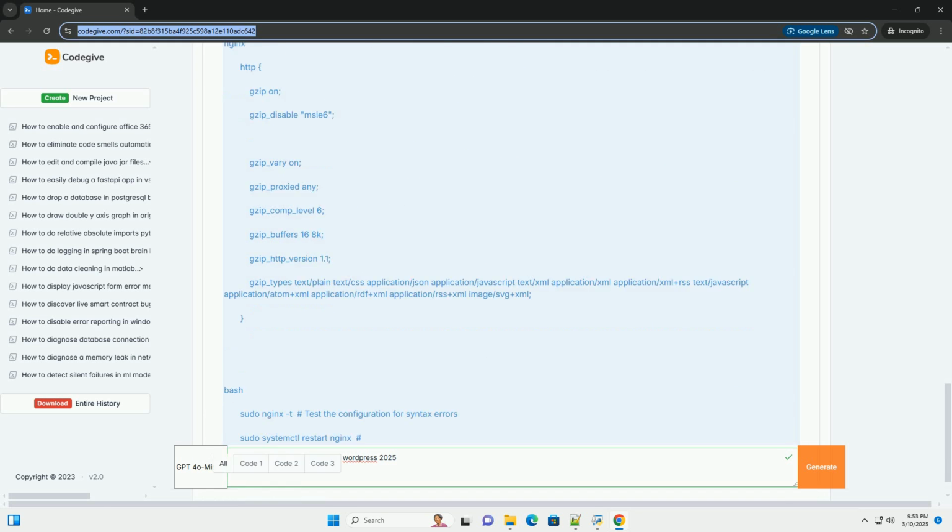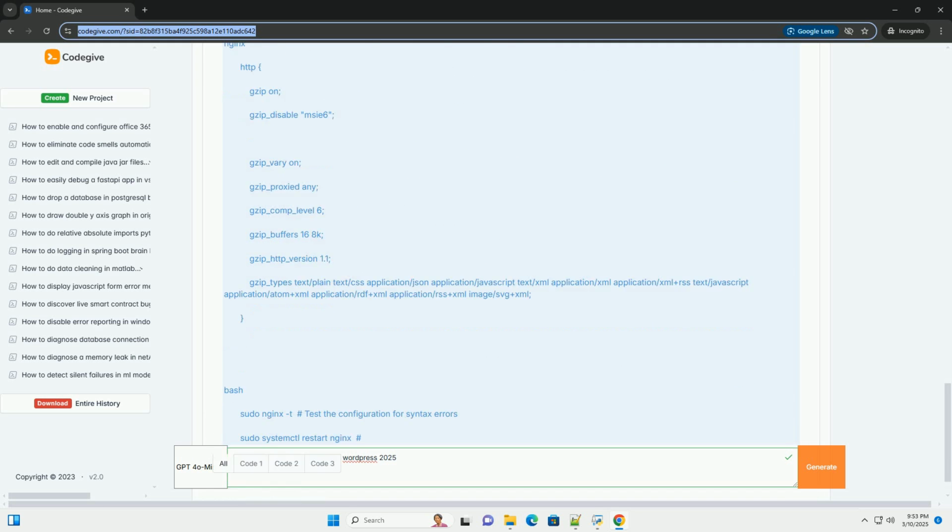Popular plugins. WP Rocket. A premium performance plugin with comprehensive caching, Gzip compression, and other optimization features. LiteSpeed Cache. If you're using a LiteSpeed web server, this plugin is highly optimized for LiteSpeed servers and offers excellent caching and Gzip capabilities. Hummingbird.